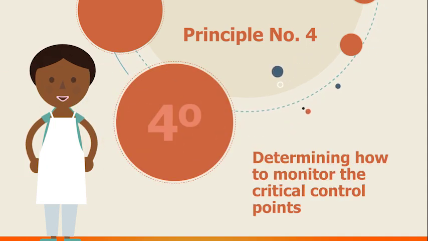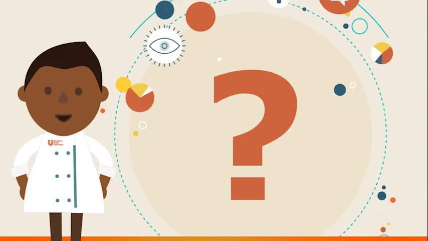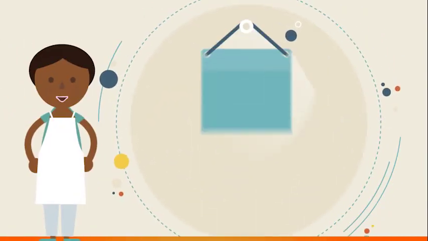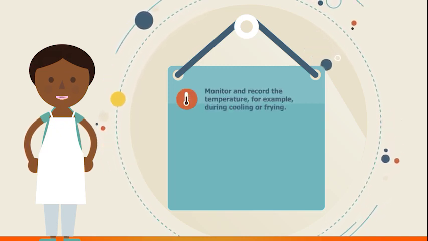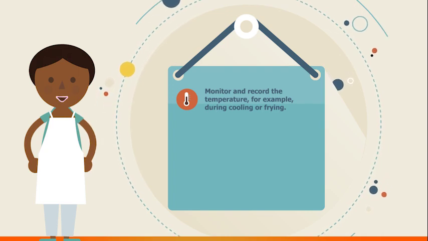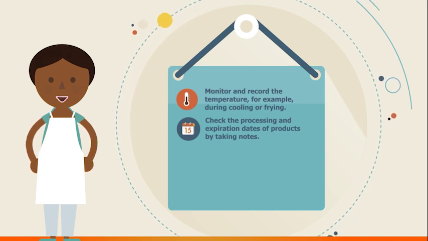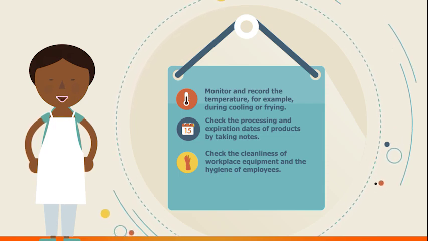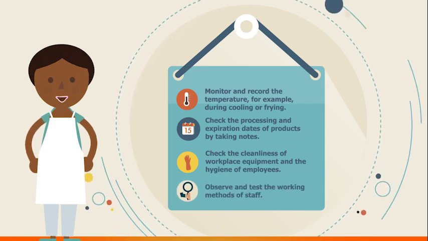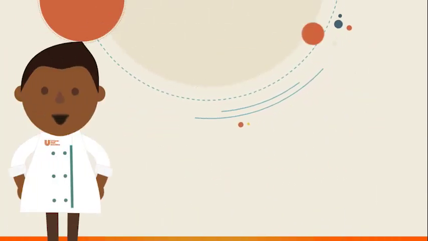The 4th principle is determining how to watch out for the critical control points. How can we make sure these critical limits will not be passed? Here are some ways to watch the critical control points. Watch and record the temperature, for example, when cooling or frying food. Check the processing and expiration dates of products by taking notes. Check the cleanliness of your workplace equipment and the hygiene of employees. Observe and test the working methods of staff. The management of watching critical control points is easy.